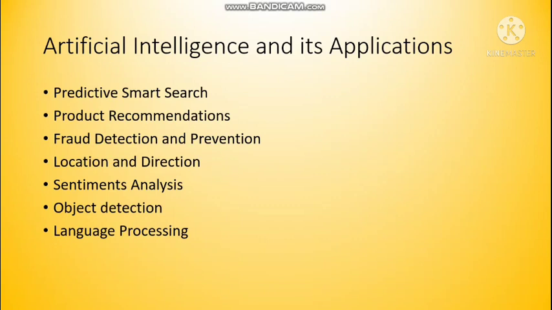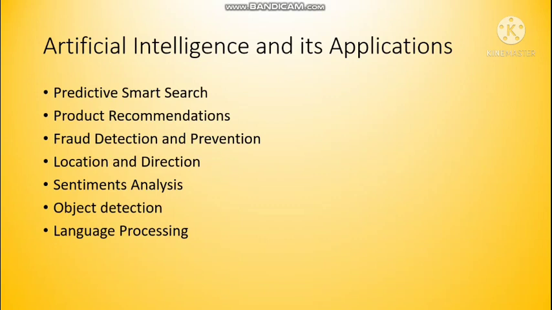Then fraud detection and prevention. There are many people who try to hack and crack your data, and in between, AI also works. If they show some wrong site, suppose instead of Flipkart the spelling shown to me is Flipcart, and I have entered all my personal details, AI will block that site for me temporarily, until the verification is done. That way it helps you detect fraud and try to prevent it.